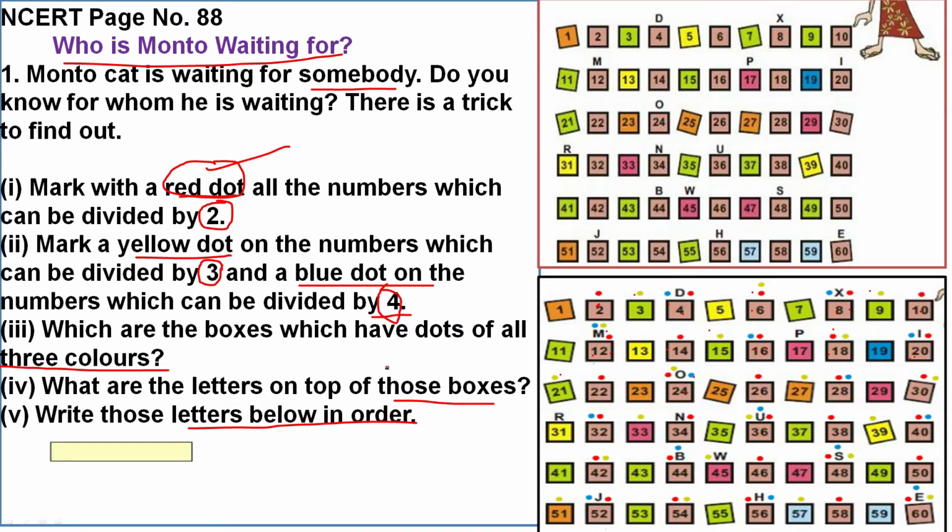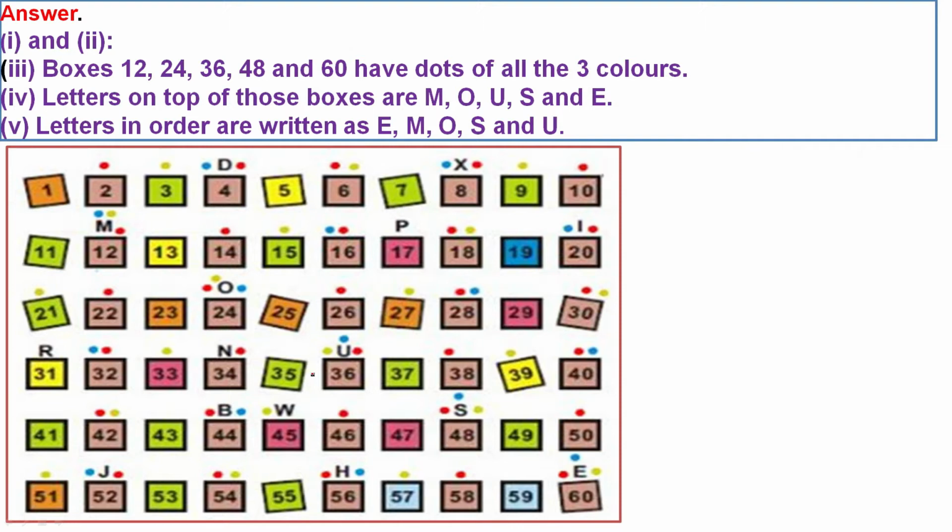Now let us see the answer. First answer is 1 and 2. Boxes 12, 24, 36, 48 and 60 have dots of all the 3 colors. The letters on top of these boxes are M, O, U, S, E. So the letters in order are written as E, M, O, S and U. So you can write the letters in the given box.